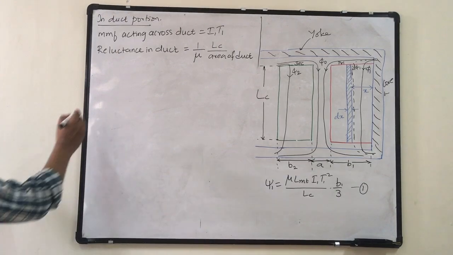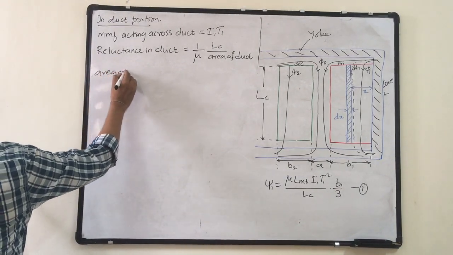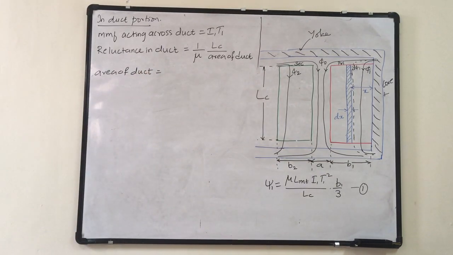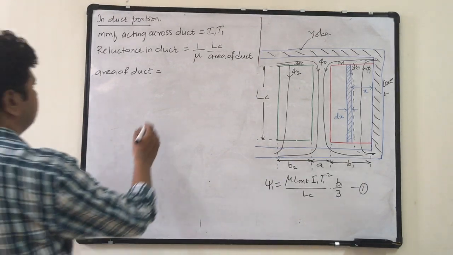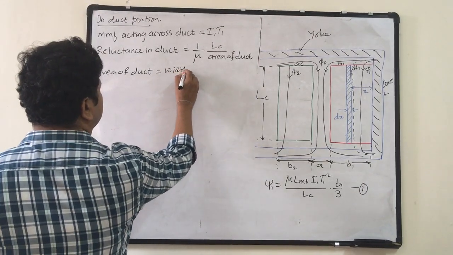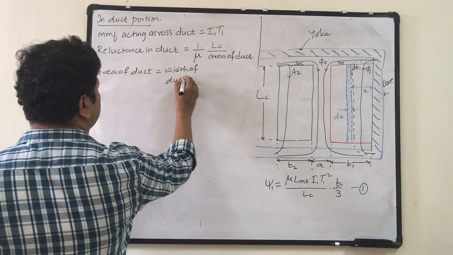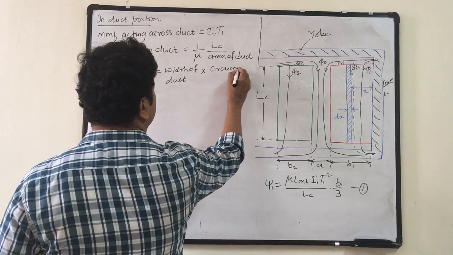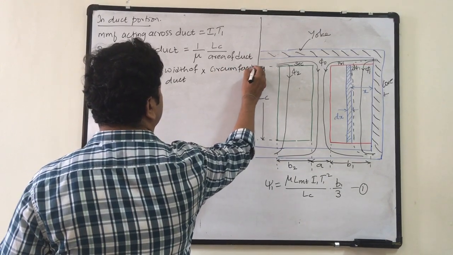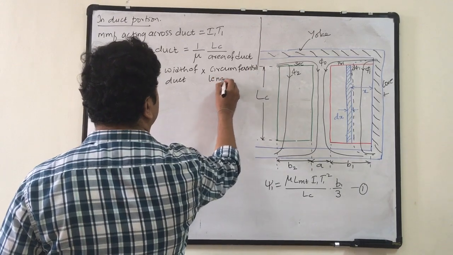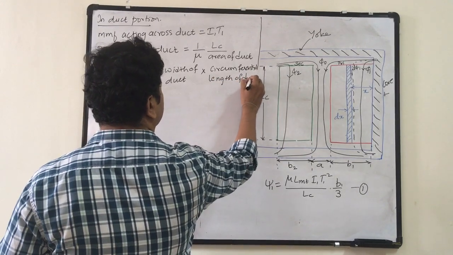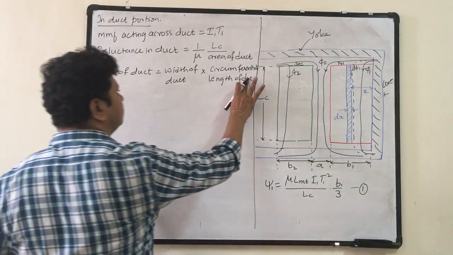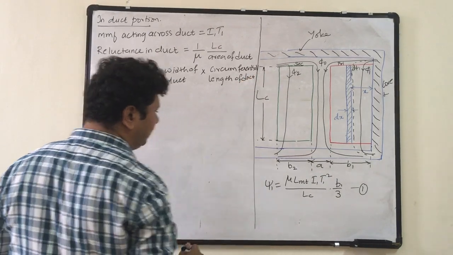Now what is the area of the duct? Area of duct is the width of the duct multiplied by the circumferential length of the duct. Now what do you mean by that?